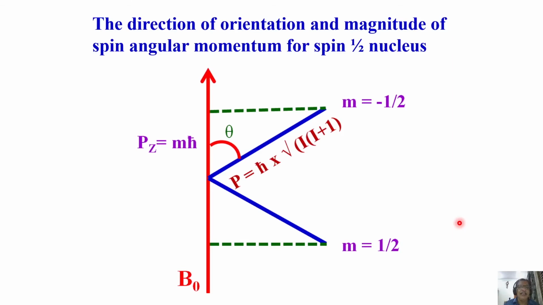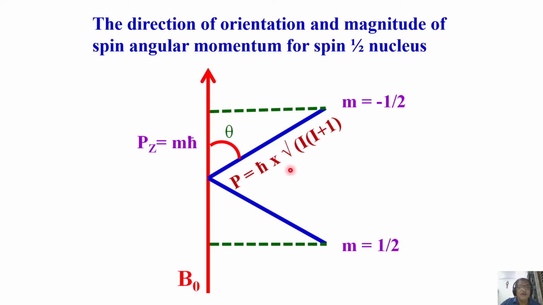Now let us calculate the direction of orientation and magnitude of the spin angular momentum for a spin half nucleus. I said the z component is quantized and it is given by pz equal to m h cross, where m depends upon I, from plus I to minus I. So for spin half nuclei we have two orientations, minus half and plus half. Now let us find out the orientation direction and its magnitude.